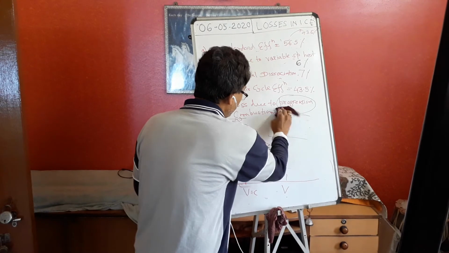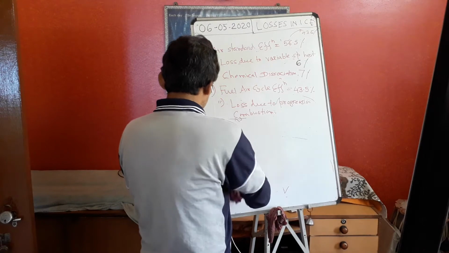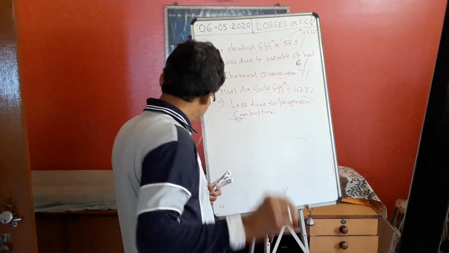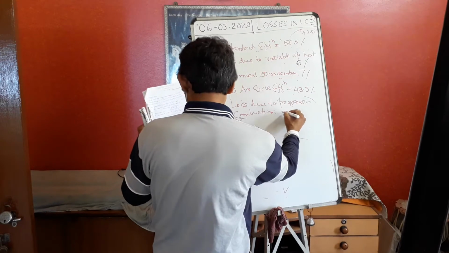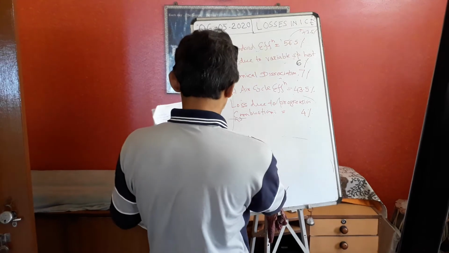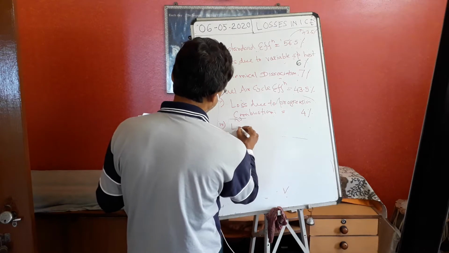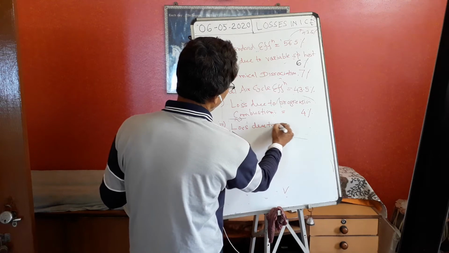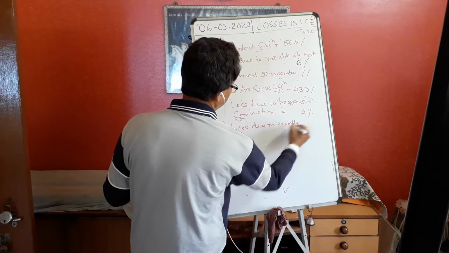Now, suppose, what is the amount of progressive combustion losses? If we take progressive combustion, we are losing, suppose, 4%. Due to the progressive combustion, we are losing 4%. Number 4, loss due to incomplete combustion. Incomplete combustion.